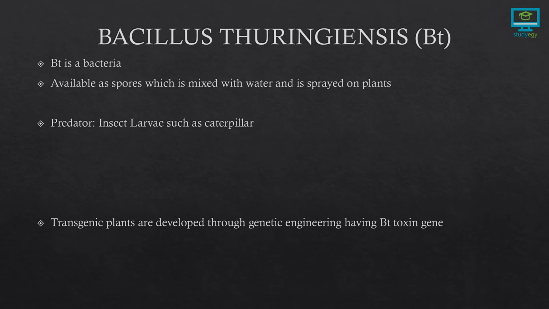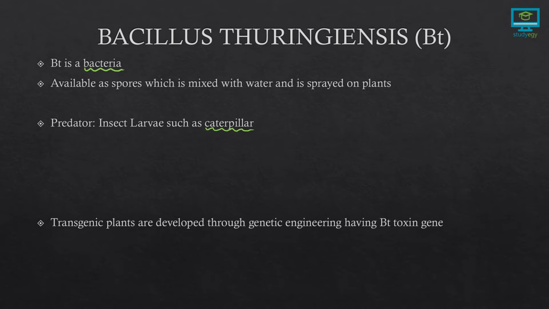Now let's learn about the BT crops in detail. So actually BT is a type of bacteria. These bacteria are available as spores which are mixed with water and then sprayed on the plants. The target is the insect larvae such as caterpillars.